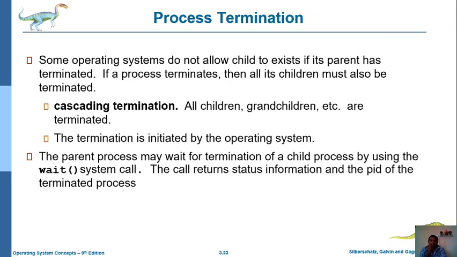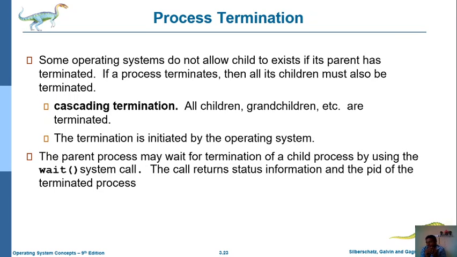In case the parent process waits for the termination of the child process, that means the parent node wants to terminate, but a child process is currently processing something, so to terminate the parent activity it uses the wait system call. That means it waits for the completion of the child process, and after that it will terminate the parent process. So for that purpose it uses the wait system call. Already we just discussed it.